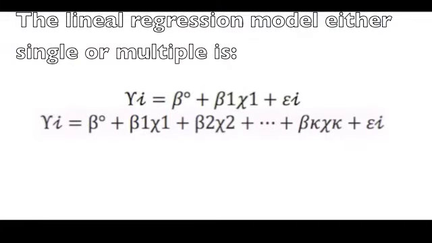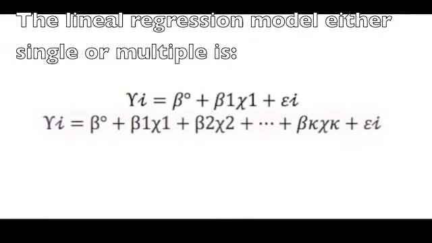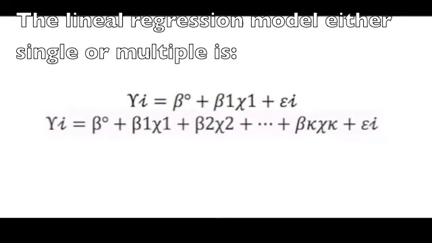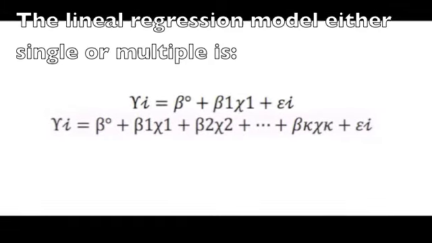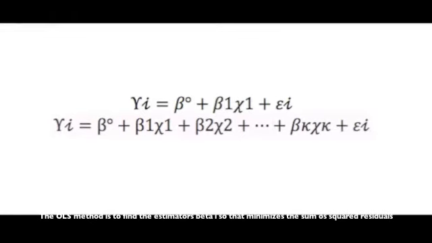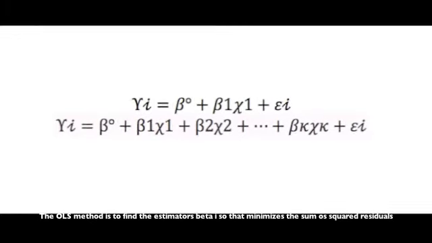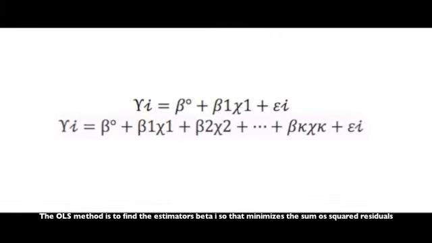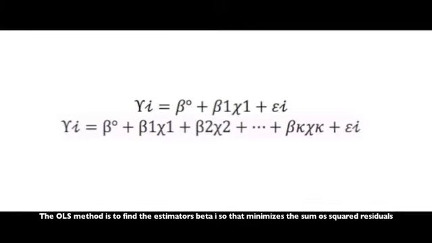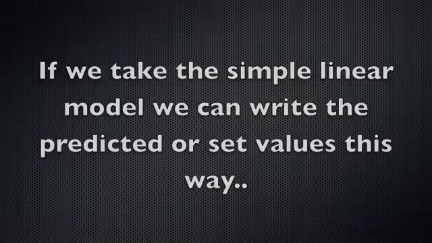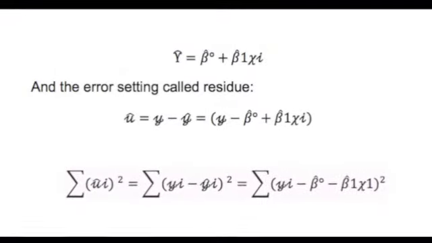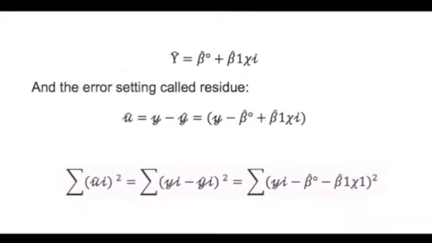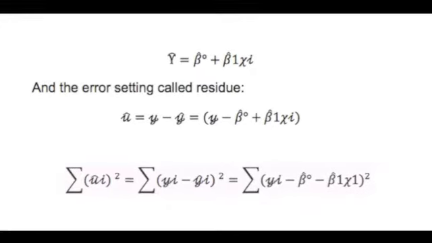The linear regression model, either simple or multiple, is this one, where εi is the error term for each observation, containing all those factors affecting yi other than xi. The OLS method is to find the estimates of beta that minimize the sum of the squared residuals. If we take the simple linear model, we can write the predicted or fitted values this way. And the error, called the residual, is this one.